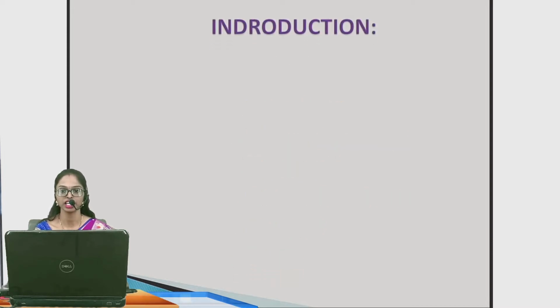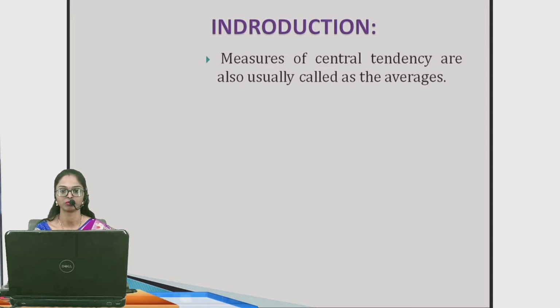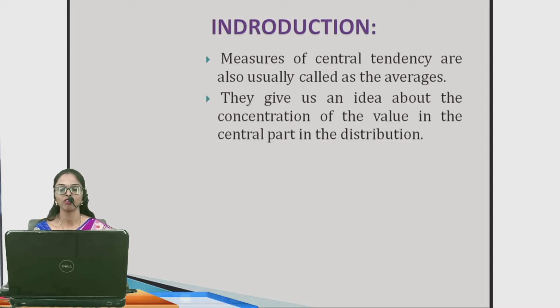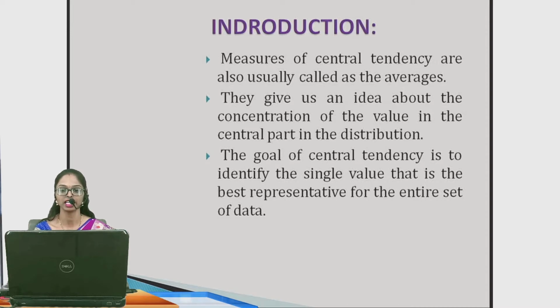First we see the introduction of central tendency. Central tendency means averages, the arithmetic mean or the central value of the data. They give us an idea about the concentration of the values in the central part of the distribution. That is, the goal of central tendency is to find the best representative for the entire set of data.